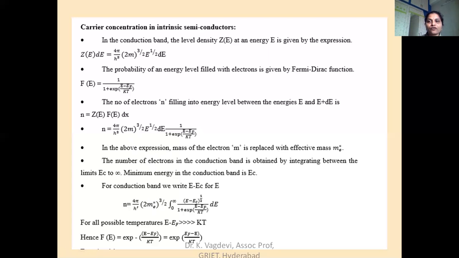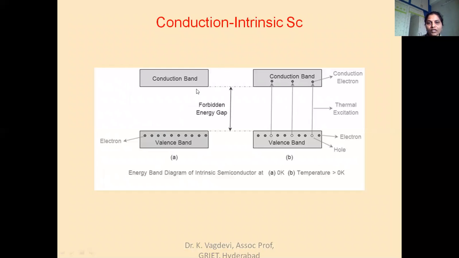If it is for the number of holes in VB, we have to replace it with mh star, the effective mass of hole. Now E, these are the total available energy states, but not all the available energy states belong to the conduction band. In the earlier figure, from the bottom of the valency band to the top of the conduction band, there will be an infinite number of energy states. But whenever we consider the energy band diagram, in the valency band, EV is the topmost energy state, and EC is the bottommost energy state of the conduction band.